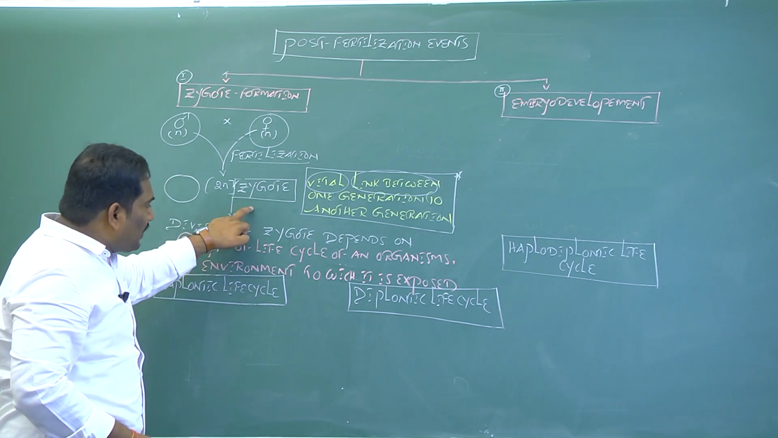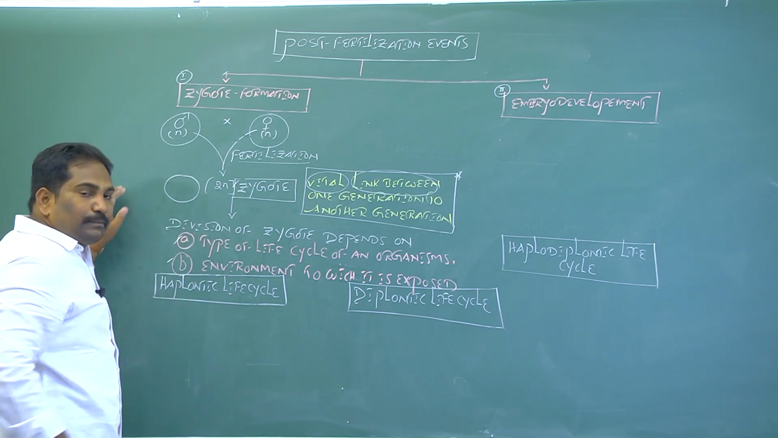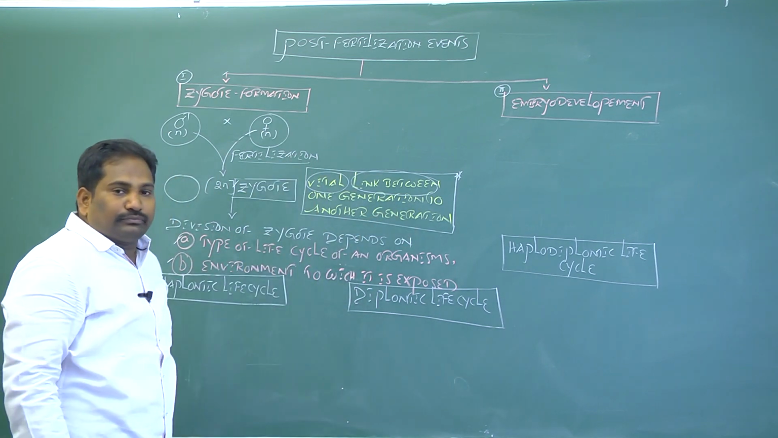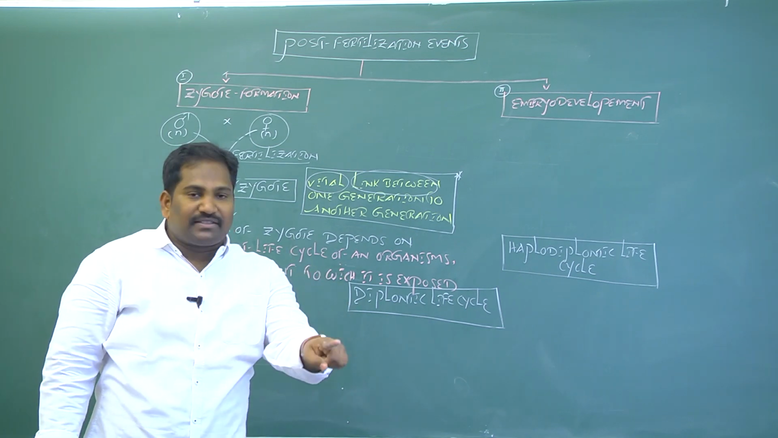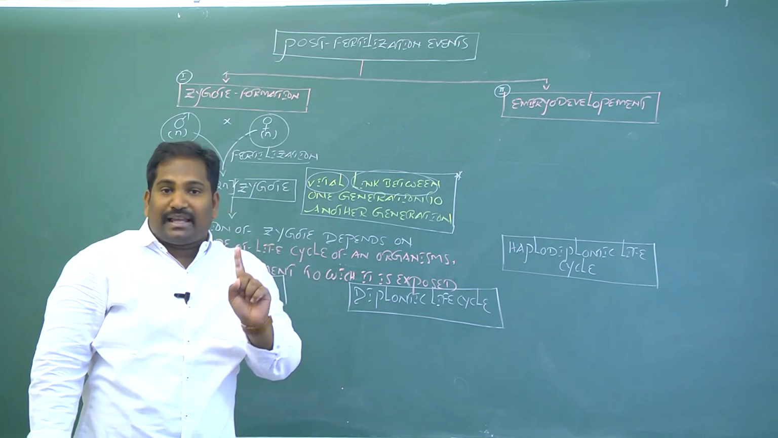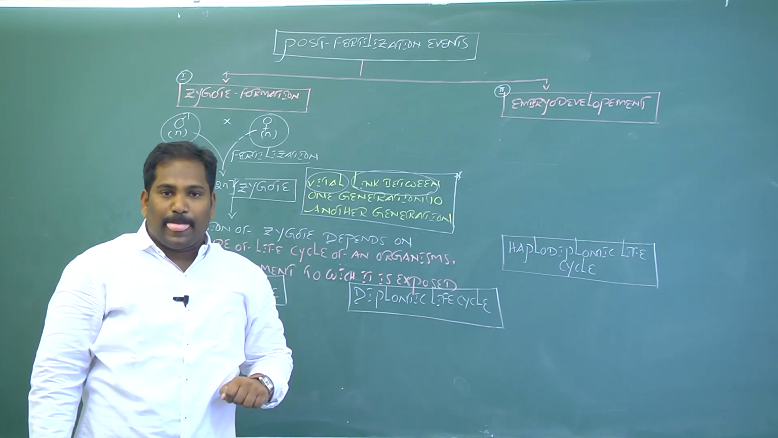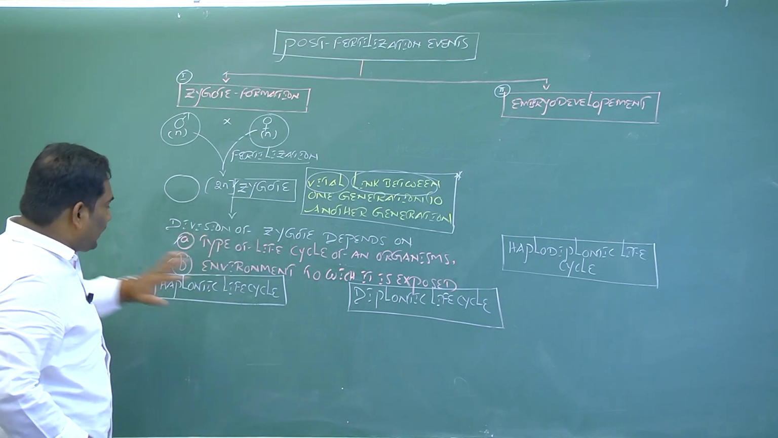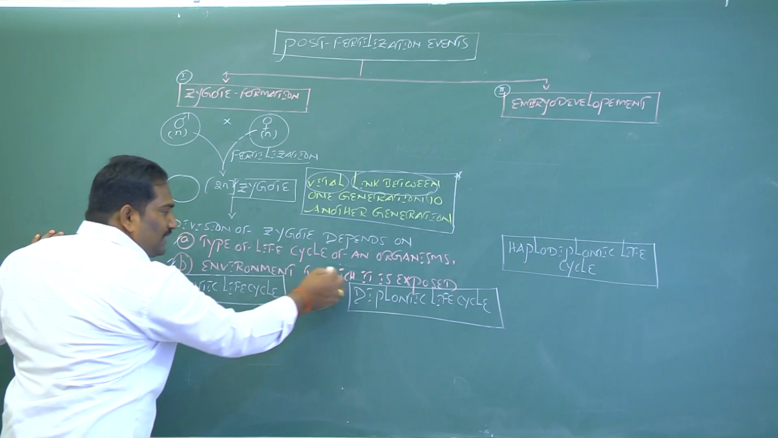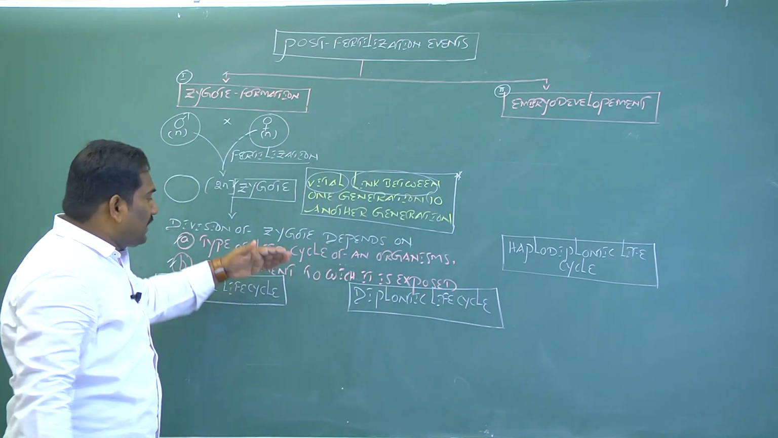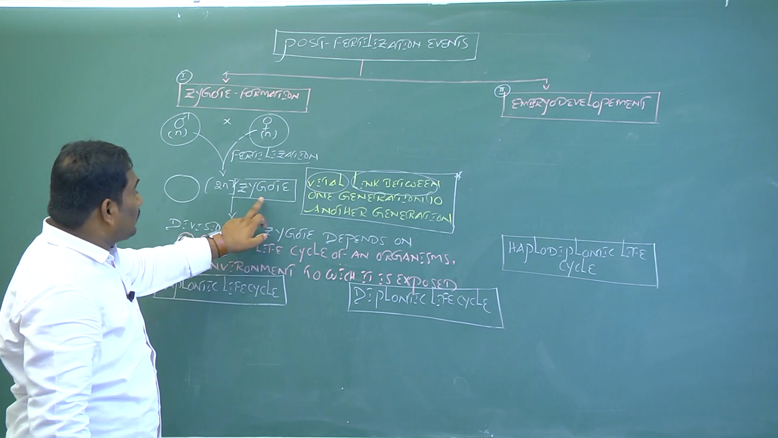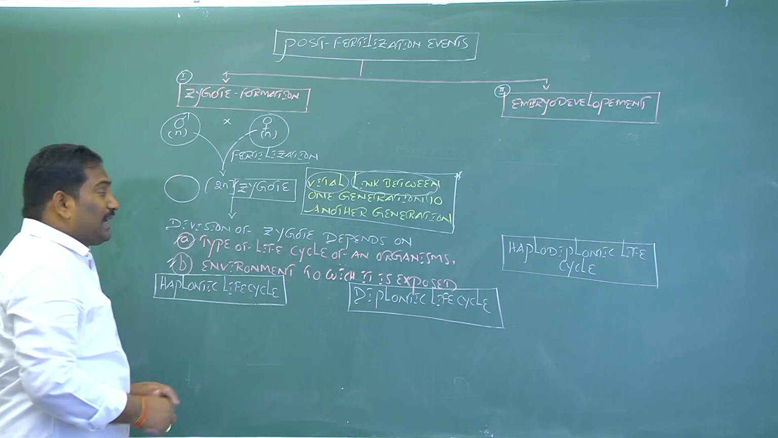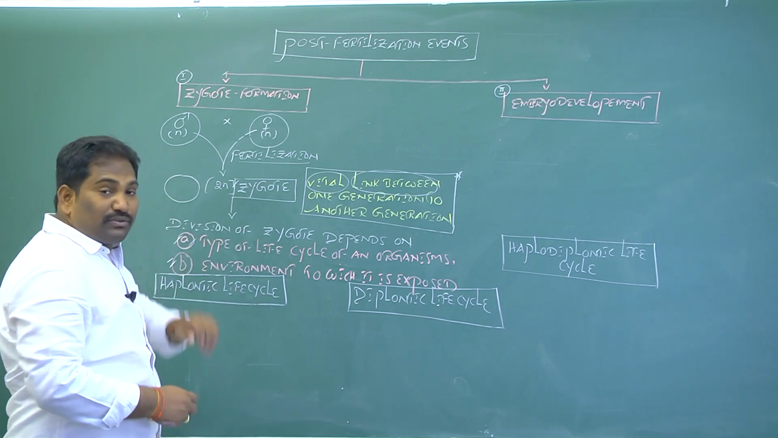The division of the zygote depends on two different factors. The first is the type of life cycle of an organism. The second is the environment to which it is exposed. These two factors decide the zygote division. Let's discuss the type of life cycle of an organism for the division of zygote.